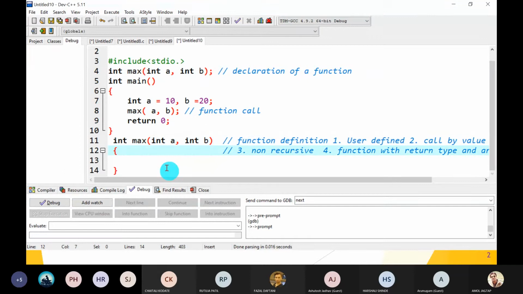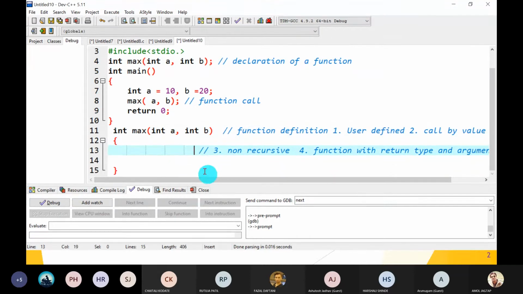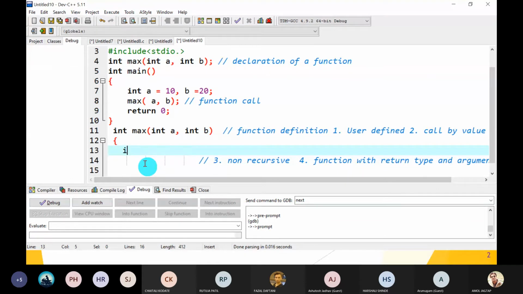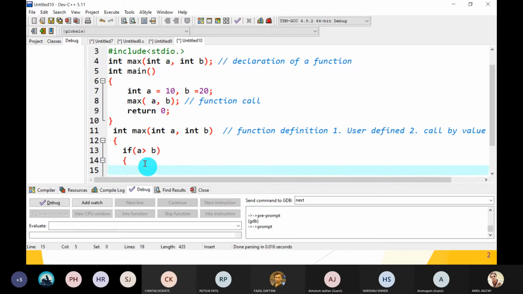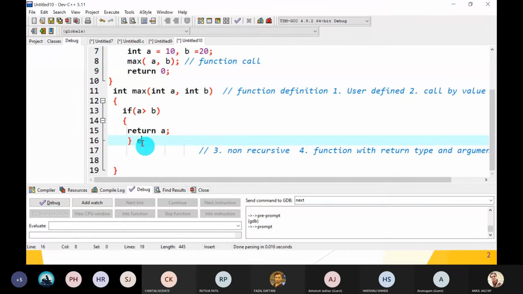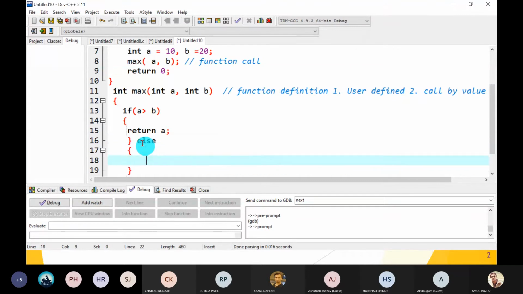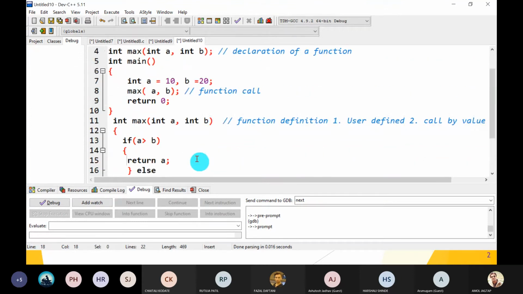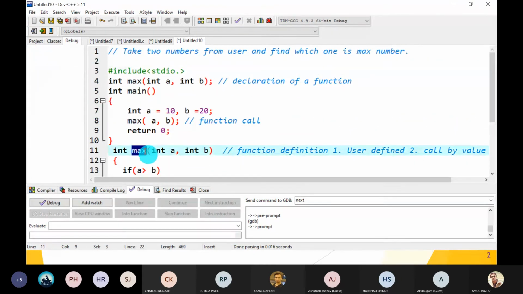Okay, so first I will write the code for this. How can we write the code? We have to decide. If A is greater than B, then simply return A, because A is the max. Else, return B. Now, max function has return type int, so we use a catching variable here.